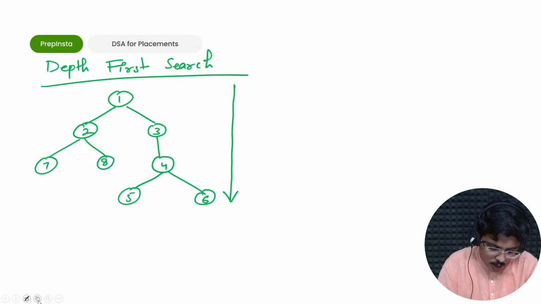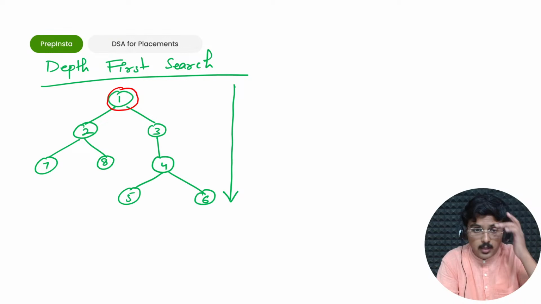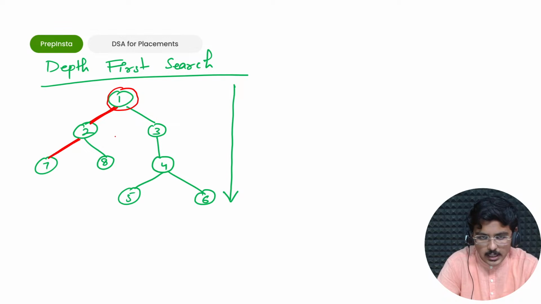Okay, so let's say you started from 1. So the first thing that you can go is, you have 2 depths here, either 2 or 3, so you go towards 2. Okay, then in 2 also you have 2 different things. Find 2 different depths, so I'll go ahead to 7. Ideally I'll go to 7.